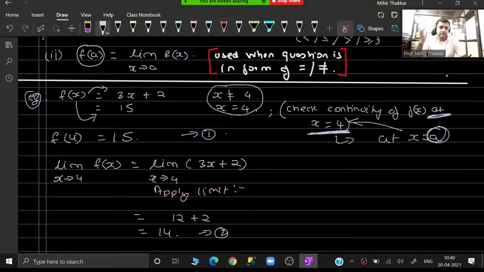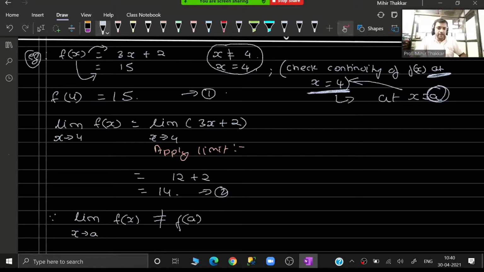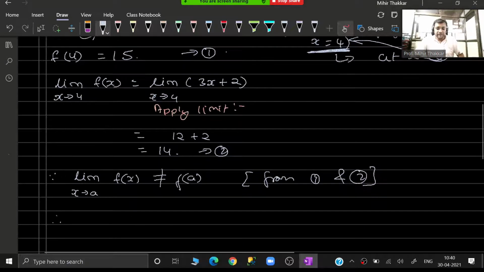Absolutely not. Because they both are not equal, since limit as x tends to a of fx is not equal to f of a, I can say this from 1 and 2. Therefore, my friends, fx is a discontinuous function.